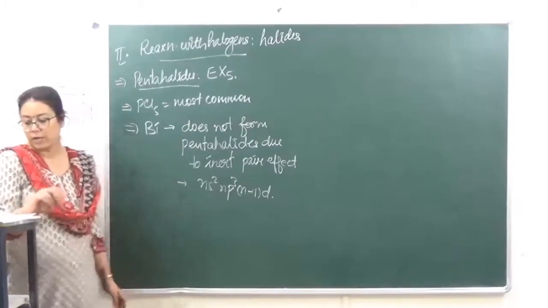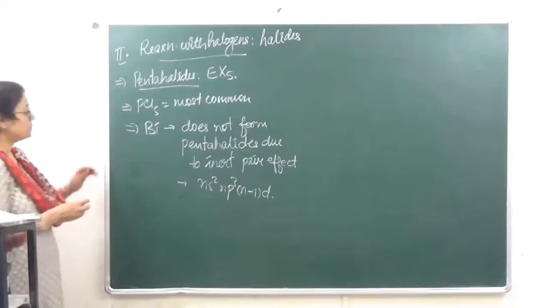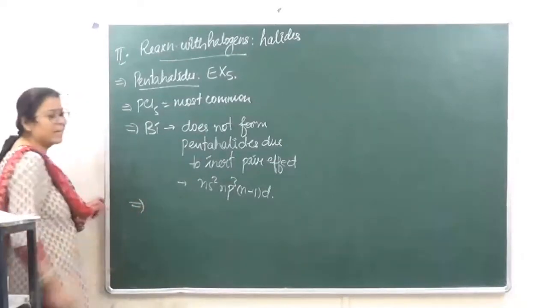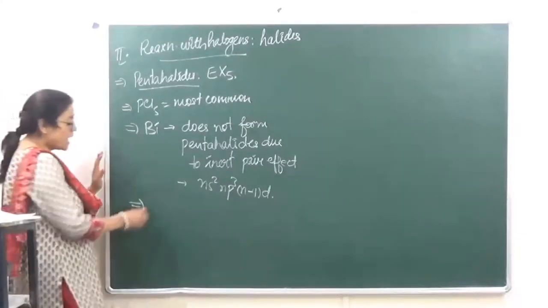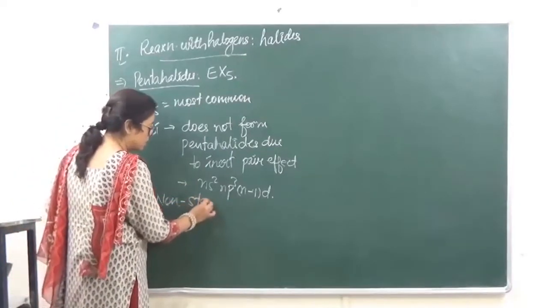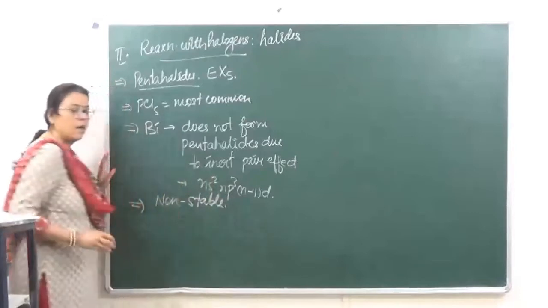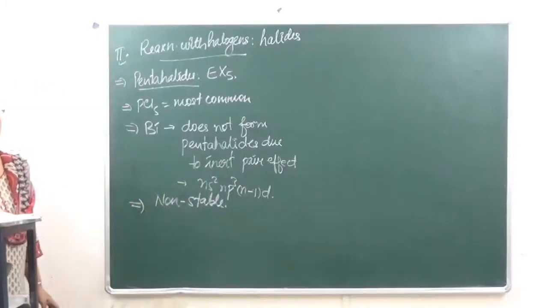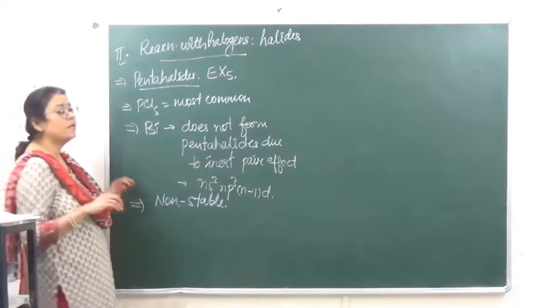Got it? Okay. फिर pentahalides जो है, when we talk of pentahalides of phosphorus, they are not stable. Why are they not stable? Because of their trigonal bipyramidal structure.